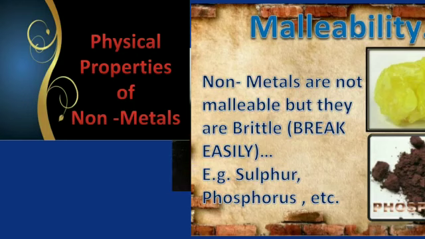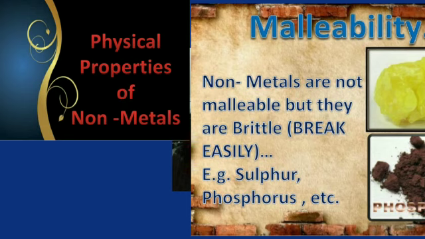Now we will discuss the physical properties of non-metals. The first property of non-metals is that they are not malleable. They are brittle. This means when non-metals are hammered, they cannot be drawn into a thin sheet but break into small pieces. For example, carbon is found in many forms, just like the lead of a pencil is also made of carbon. When we beat it with a hammer, it will not convert into a sheet but will break into small pieces. This shows that non-metals are brittle.